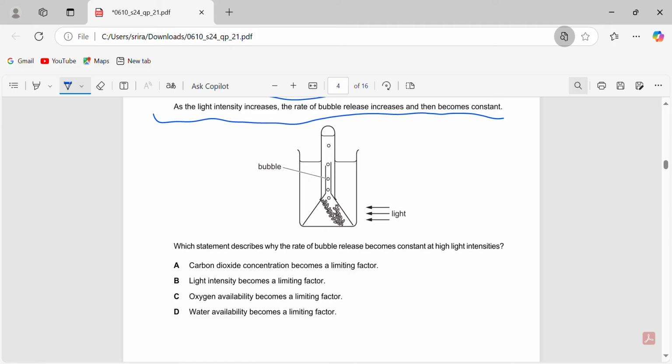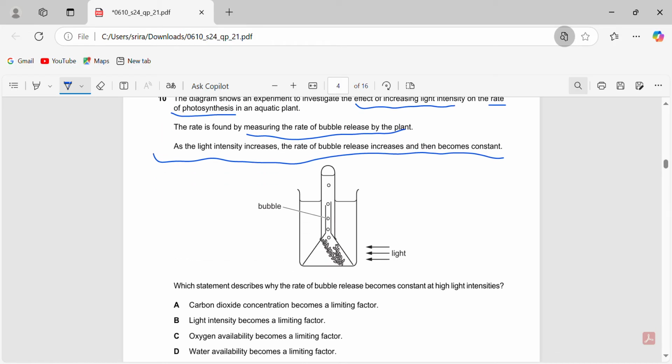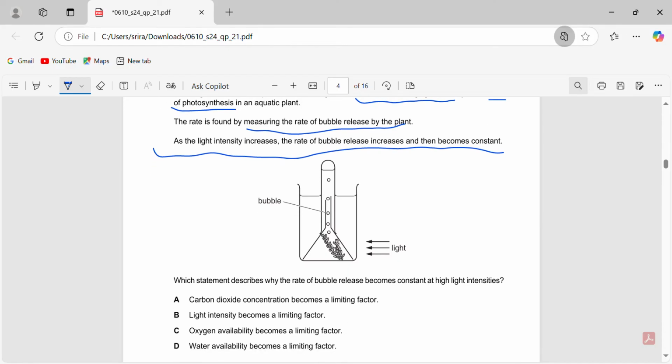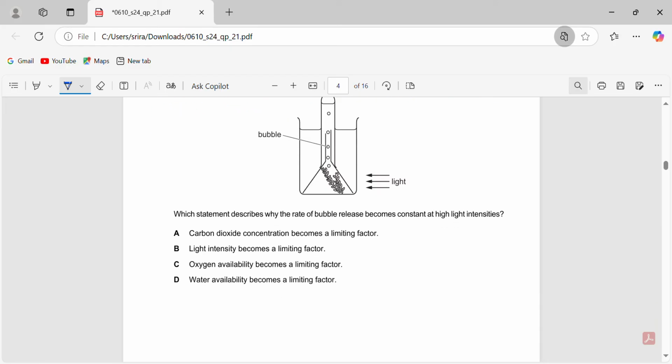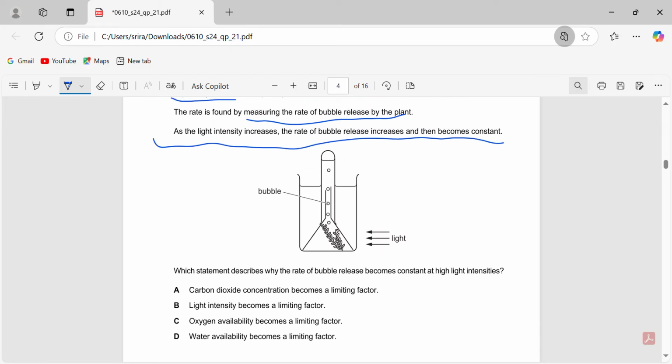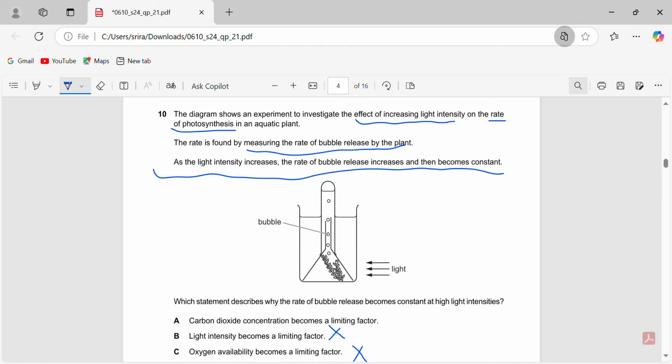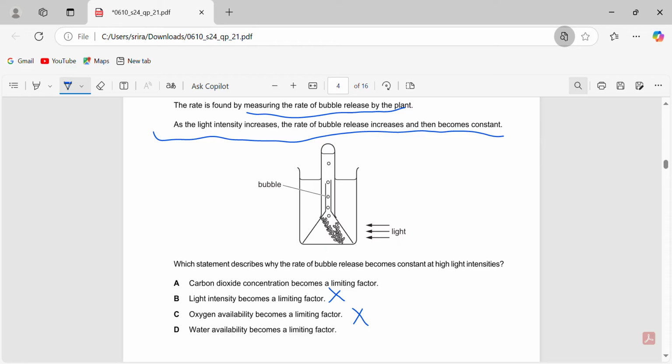Okay, so here, let's see. Which statement describes why the rate of bubble release becomes constant at high light intensities? Light intensity becomes a limiting factor. That is not so. A limiting factor is anything that's present in such small amounts that it is restricting a certain life process. So obviously, it cannot be light intensity, because light intensity is what's being increased. There's no dearth of light intensity. Even as it's increasing, this stays constant. Water availability is also not a limiting factor. Oxygen is not a limiting factor for sure, because oxygen doesn't even affect photosynthesis.